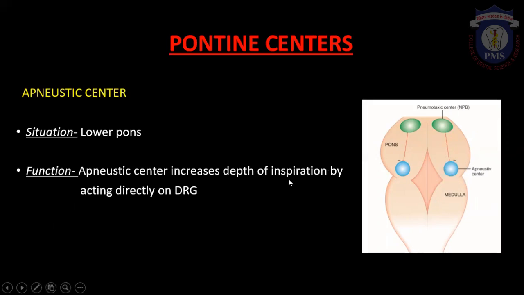Its function is it increases the depth of inspiration by directly acting on the dorsal respiratory group of neurons. As we know, DRG is the one which includes inspiratory neurons and is responsible for the maintenance of normal inspiration, right? So since the apneustic center has an influence over DRG, it increases the depth of inspiration.